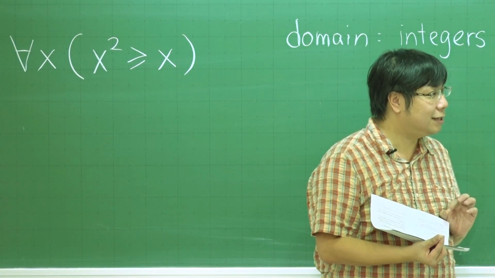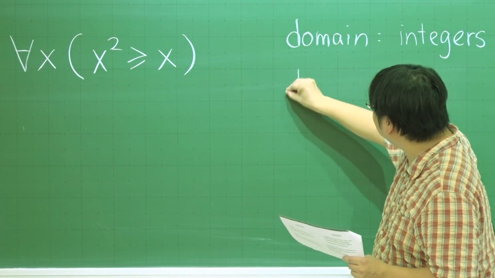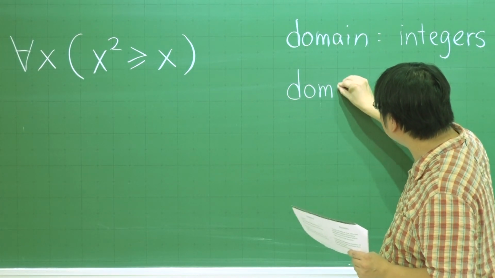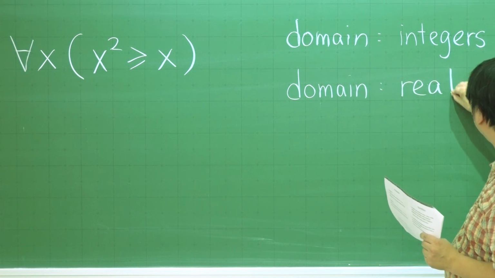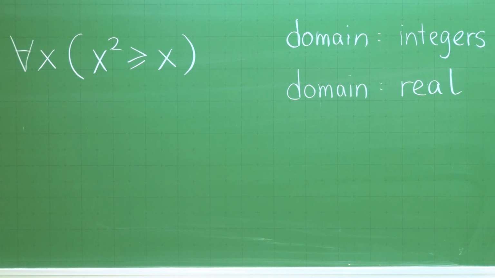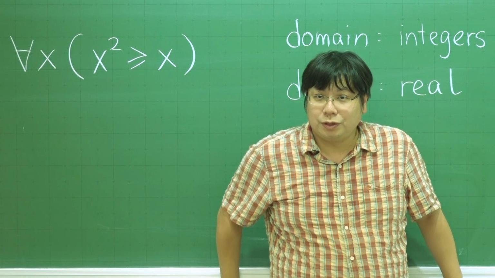Is that okay? Now if I change the domain a little bit this time, so let's say this is a real number. So x will include not just integers, but also real numbers. Then suddenly, the whole story will change. It is because, let us look at the value of x to be 1 over 2.